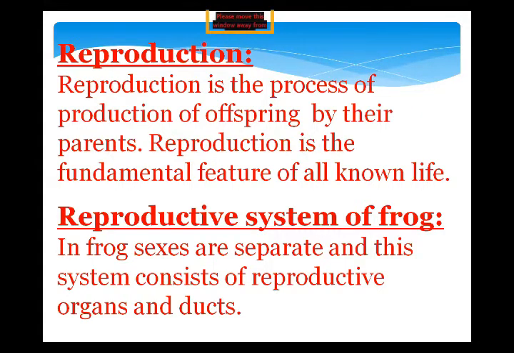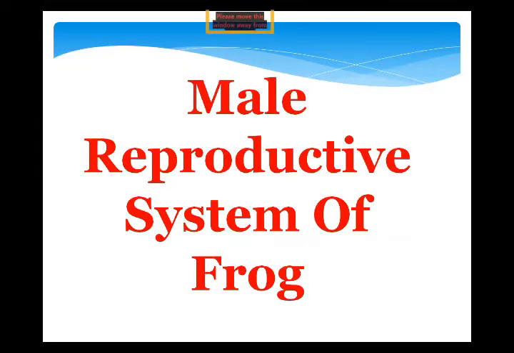A frog is a unisexual living organism. Unisexual means in frog the sexes or genders are separate, meaning male frog and female frog. That's why today we are going to study the male reproductive system as well as the female reproductive system. In frog, the reproductive system consists of reproductive organs and their ducts.